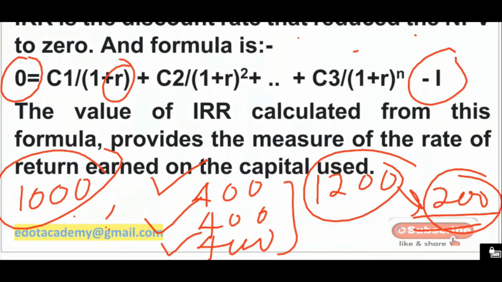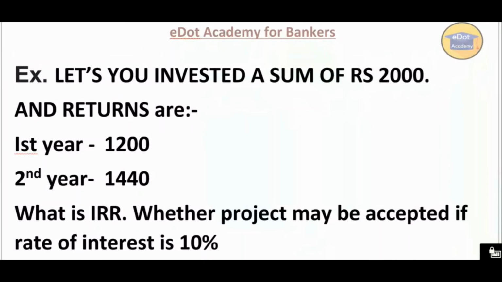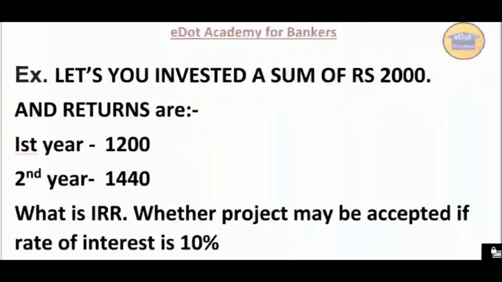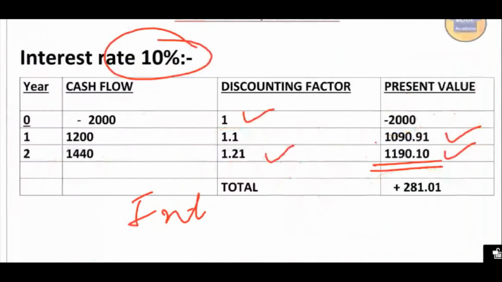Okay, let us see one more example here. Let us say you invested a sum of 2000 rupees and the returns are as follows. The first year we are getting 1200 rupees and the second year we are getting 1440. What is the IRR, and should the project be accepted or rejected? The rate of interest is given as 10%.